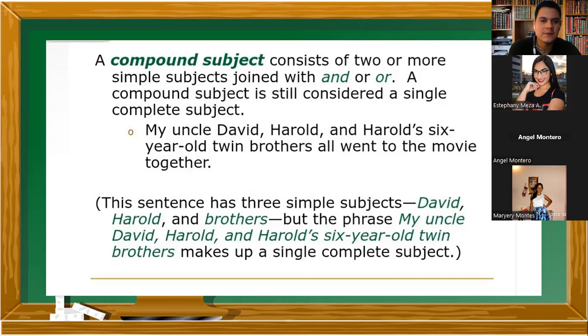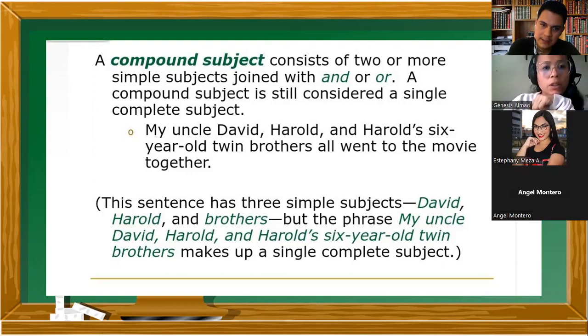Ok, entonces, mi tío David, esa es una persona, ¿verdad? That's one person. Harold is another subject. We have 2 subjects there, but we also have more. We have Harold's 6-year-old twin brothers. Los hermanos gemelos, ¿de cuántos años? De 6 años. ¿Y de quiénes son esos hermanos gemelos?